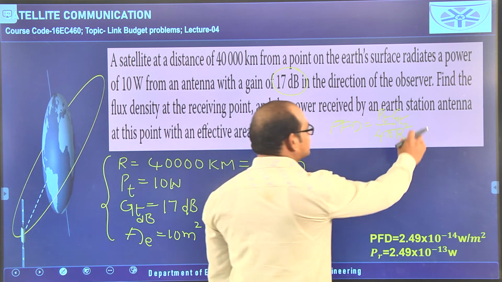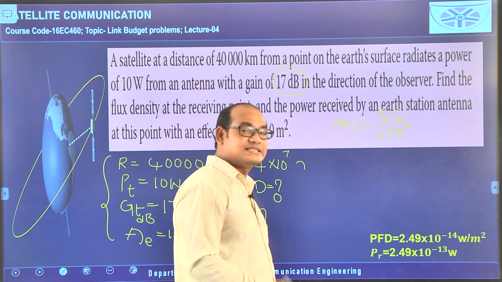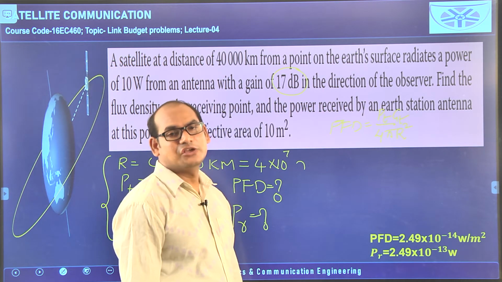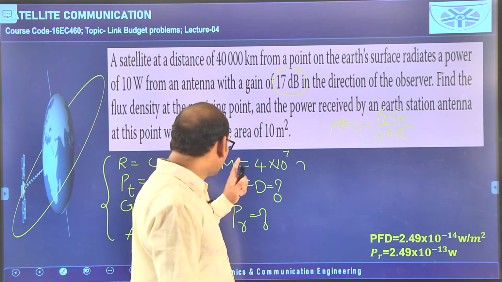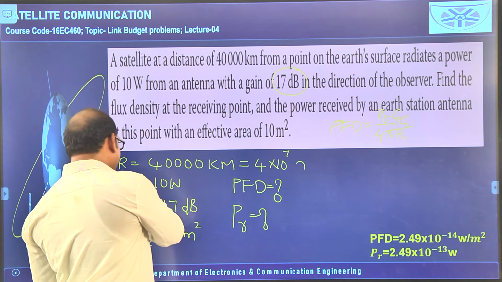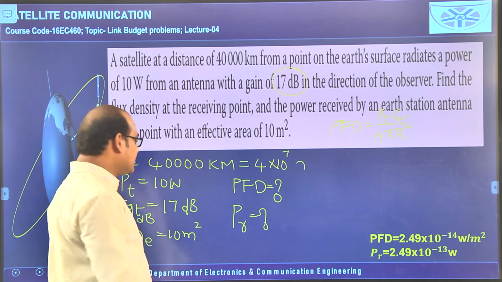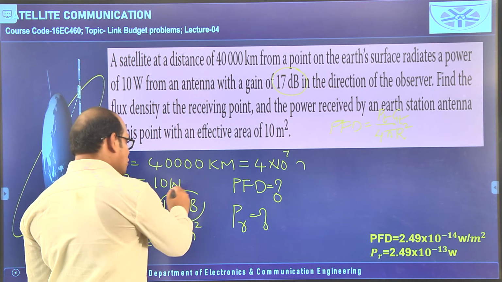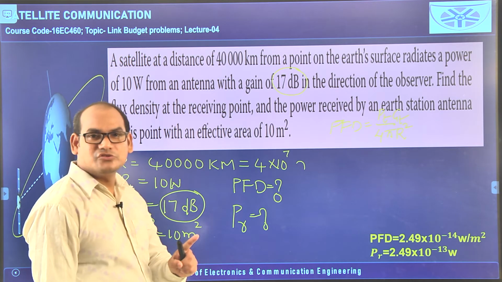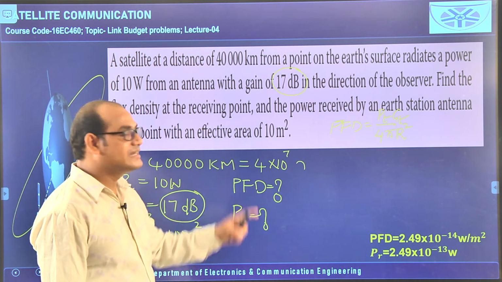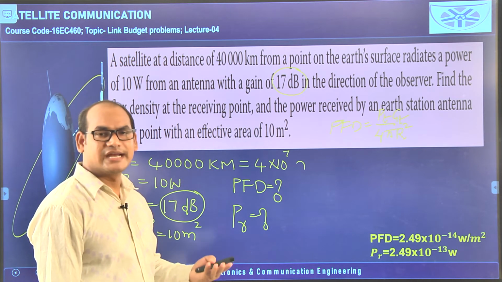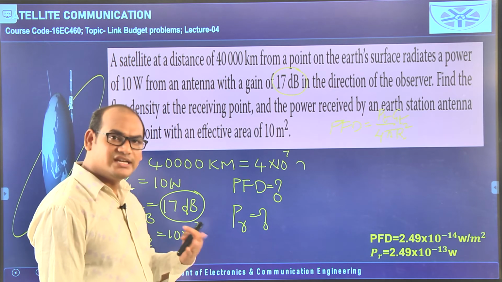But here GT is a unitless quantity. In this equation, GT is unitless, but in the question they have given the gain of the transmitting antenna GT in dB. So, we should not use this 17 directly in this formula. If you use it, you will get the wrong answer. So, what we need to do?